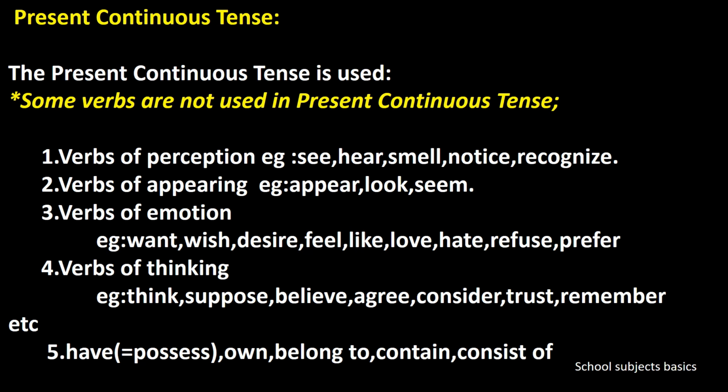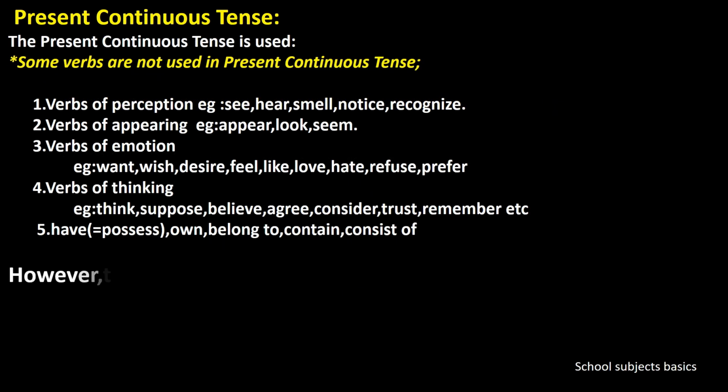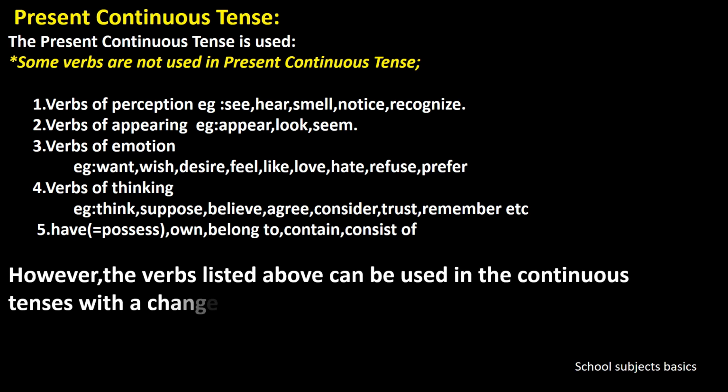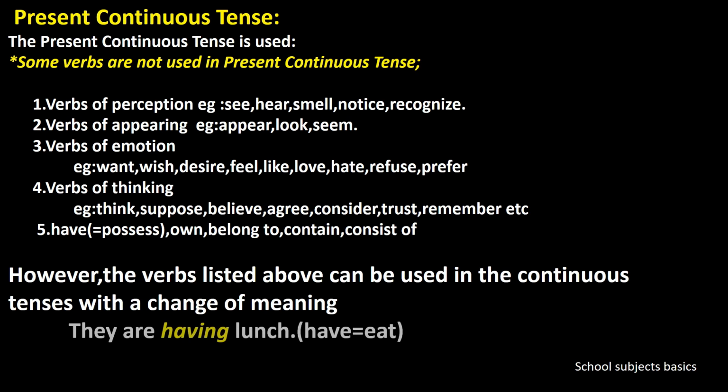But however, we can use the above listed verbs in continuous tense with a change of meaning. So in a simple way, the verb can be used in continuous tense but with a little change of meaning. Now we can see with an example for better understanding how it is used with a change of meaning. For example, here the have is used with the changed meaning eat.